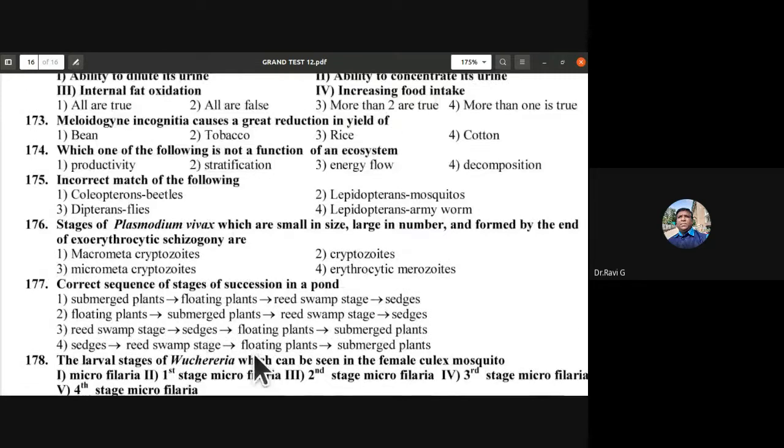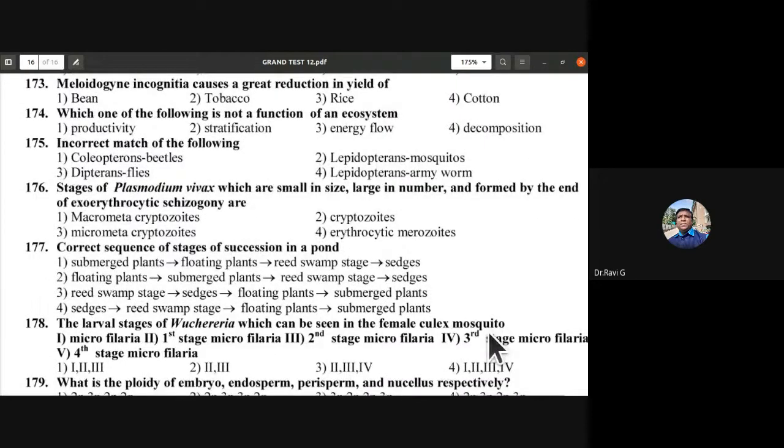The larval stage of Wuchereria, which can be seen in the female Culex mosquito. So is it microfilaria? Second one is first stage microfilaria, second stage microfilaria, third stage microfilaria, fourth stage microfilaria. So the larval stages of Wuchereria within the female Culex mosquito. What are the correct options? So 1, 2, 3, 4, all the 4 options except for 5. First stage, second stage, third stage are present in the female Culex mosquito.